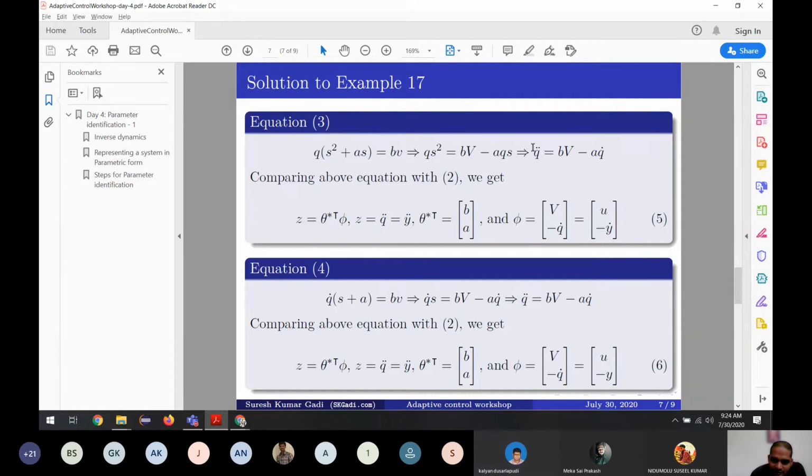If you see here, this is the actual differential equation, right? Let's say this is the differential equation. What we are doing is representing the same differential equation in this format, because we use this in the future. The Q double dot, we are saying it is Z because it is not having any term. And this one we are writing in the format of theta star times phi. So whatever we have here, we have to make sure theta contains all the unknown variables and phi contains all the known variables.